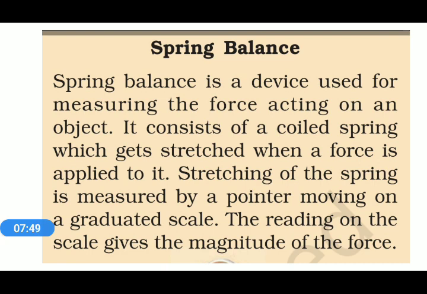After the frictional force, there is an instrument called a spring balance. What is a spring balance? A spring balance is a device used for measuring the force acting on an object. It consists of a coiled spring which gets stretched when a force is applied to it. The stretching of the spring is measured by a pointer moving on a graduated scale. The reading on the scale gives the magnitude of the force.